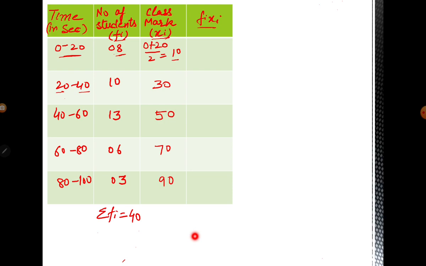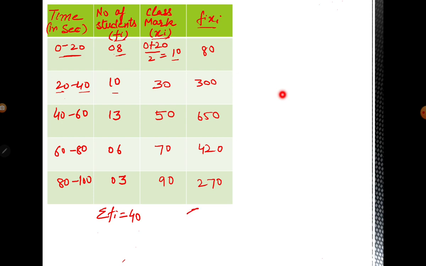So here 8 into 10 is 80. And here we have 10 and 30, that is 300. So 13 and 50, 13 5s are 65, then 0, that is 650. You can do it easily. Then 6 7s are 42, then here we have 420. Okay, 6 into 70, 6 7s are 42, so 420. Okay, and here 9 3s are 27 and 10 27s are 270. Okay, so this is our fi xi.